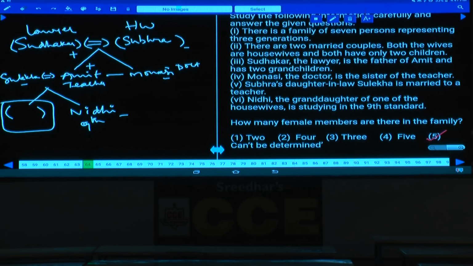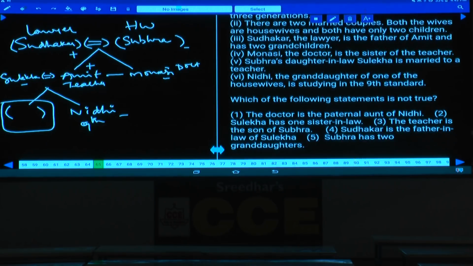Next one. Question number 65. Now in this question number 65, which of the following statements is not true? Not true means which of the following statements is false? Which of the following statements is definitely false? Doctor is a paternal aunt of Nidhi, true or false? It is true. As it is true, it cannot be false, choice 1 is ruled out. Sulekha has one sister-in-law, that is also true, because Monasi is the sister-in-law of Sulekha.